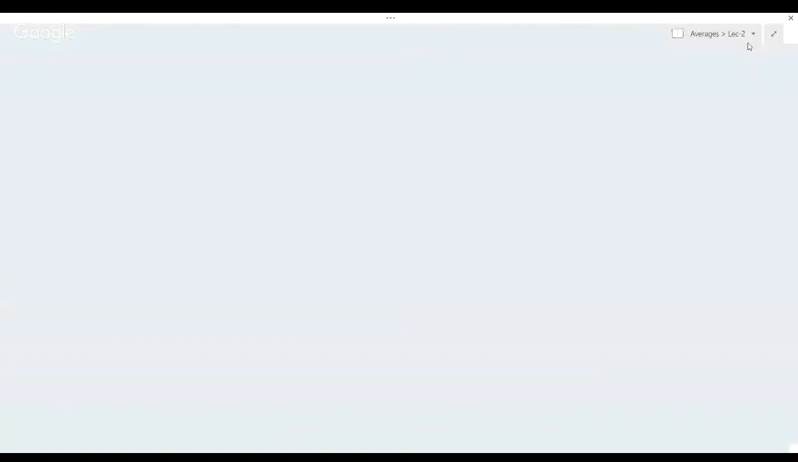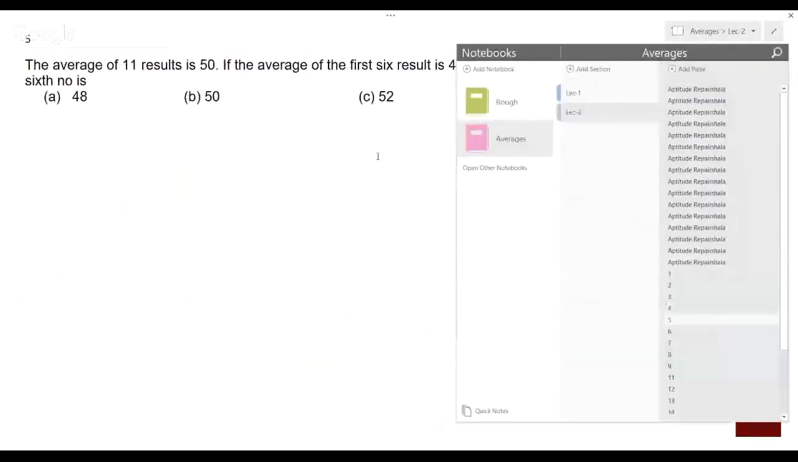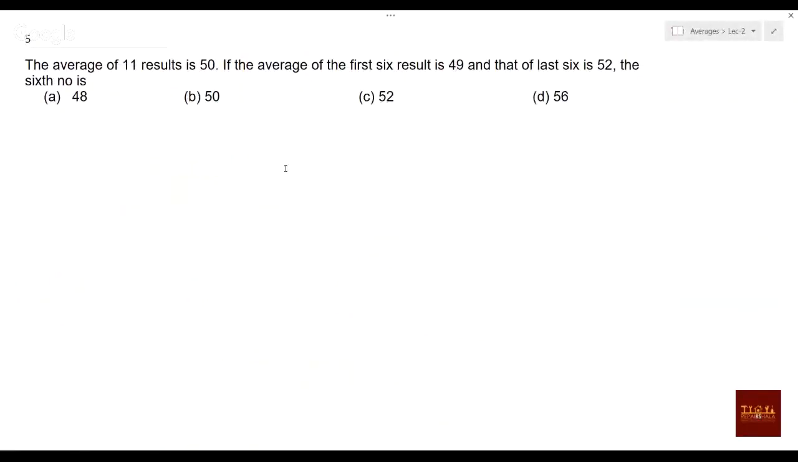Now let's go for another question. The average of 11 results is 50. The average of the first 6 results is 49, and that of the last 6 is 52. The sixth number is?